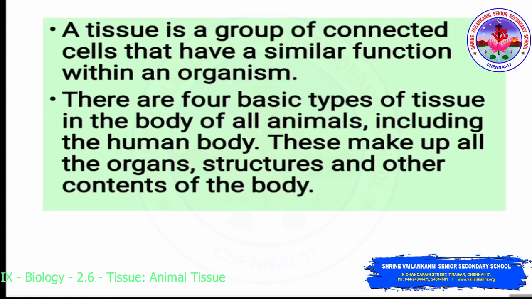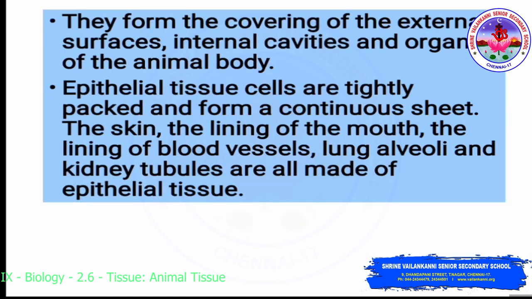There are four basic types of tissues in the body of all animals, including the human body. These make up all the organs, structure and other content of the body. They form the covering of the external surface, internal cavities and organs of the animal body. Epithelial tissue cells are tightly packed and form a continuous sheet. The skin, the lining of the mouth, the lining of the blood vessels, lung alveoli and kidney tubules are all made up of epithelial cells.